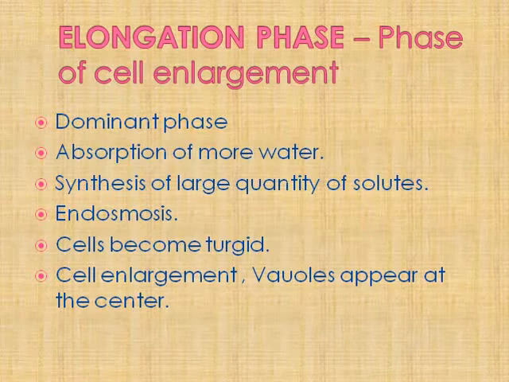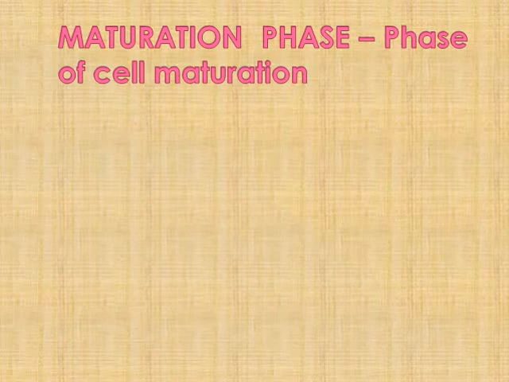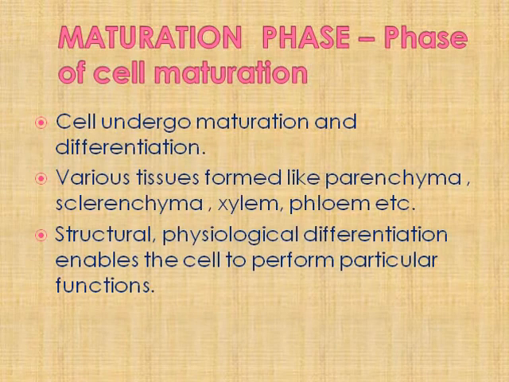See how beautifully, automatically the cells are doing this process without any outer control. Now the third and last stage is maturation phase. That means phase of cell maturation. Here the cell undergoes maturation and differentiation. In the first slide itself I told you cell division, cell enlargement and cell differentiation. This is the stage where the cells, properly divided, are now settling to become a group to perform a certain function. Various tissues like parenchyma, sclerenchyma, xylem, phloem get developed. That means these groups of cells are now settled to perform certain functions.